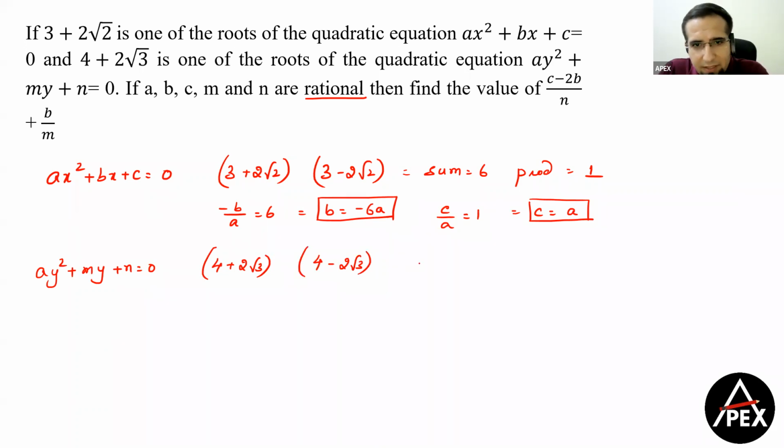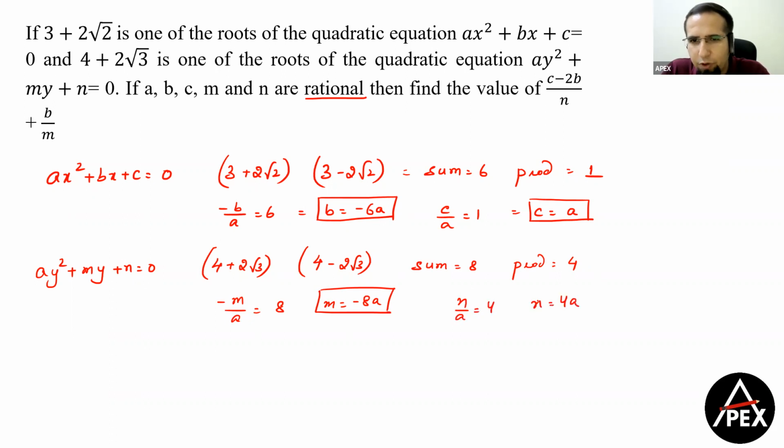ठीक है? अब इसका सम क्या हो जाएगा? इसका सम हो जाएगा 8 और इसका प्रोडक्ट हो जाएगा 4 square, that is 16. 2 square is 4, 4 is 12. 16 minus 12 will give you 4. तो यहाँ पे क्या हो जाएगा? माइनस m by a is equal to 8, और I get m is equal to minus 8a. ठीक है? अब प्रोडक्ट हो जाएगा n by a is equal to 4, या value of n is equal to 4a. Now since we have everything in the form of a, I'm dividing them. I'll get a very simple value.